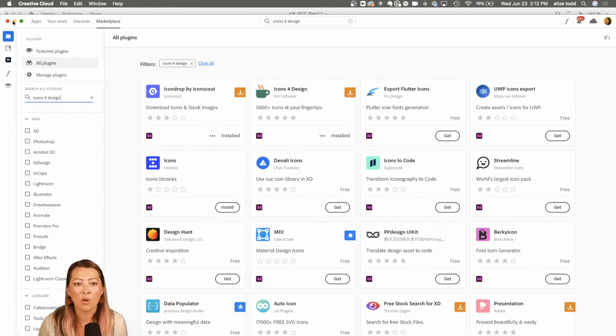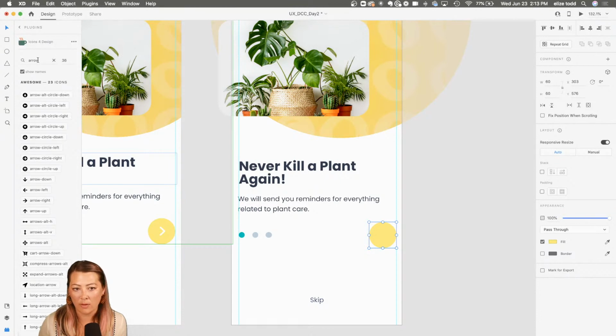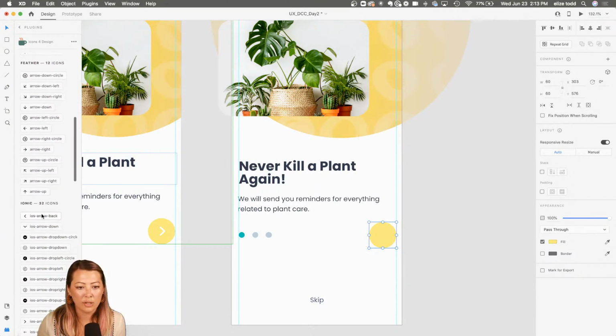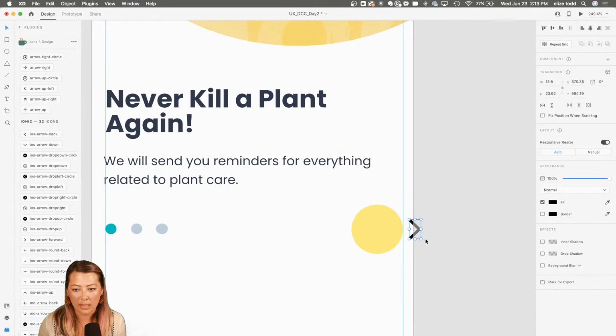From there, you'll see it in your left-hand panel in the bottom left-hand corner for your plugins. If you don't know what plugins are, they're little boosters to XD. XD has great features, but it could always have a little something more. So these are special features that we add into XD. In Icons for Design, I already searched for arrow, but you can search for whatever you want, whether it's a plus sign, a heart, etc. Then you have all these options, and I'm going to choose this little icon to add to the button.